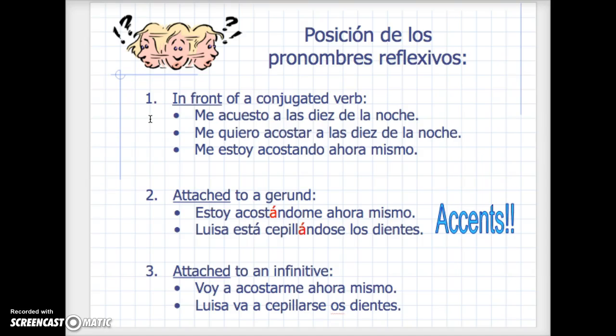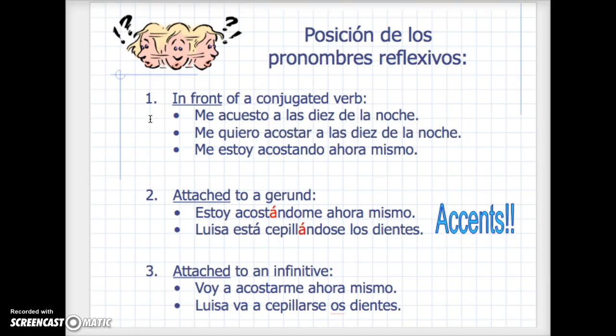So, estoy acostándome ahora mismo. I am going to bed right now. Luisa está cepillándose los dientes. Luisa is brushing her own teeth. Or the last way would be attaching it to the infinitive.